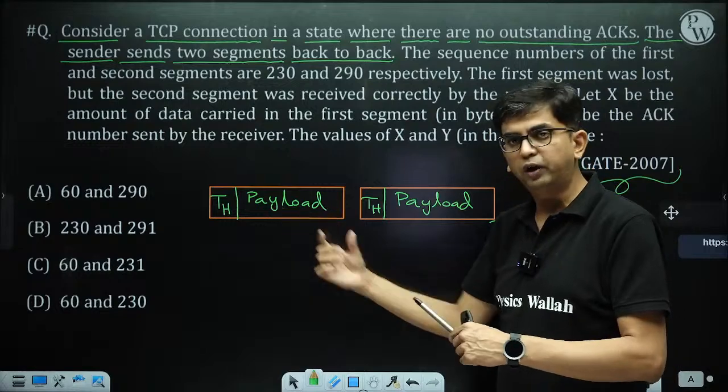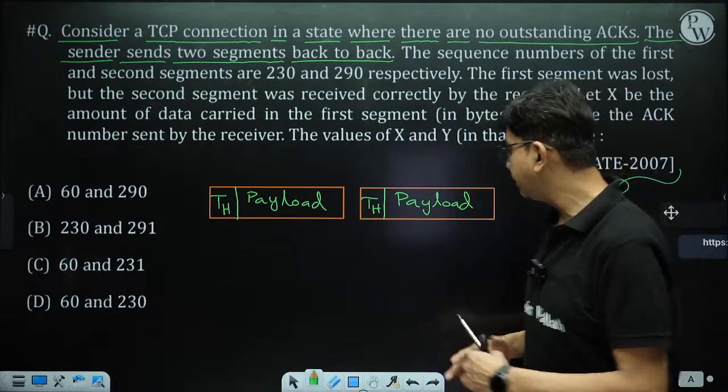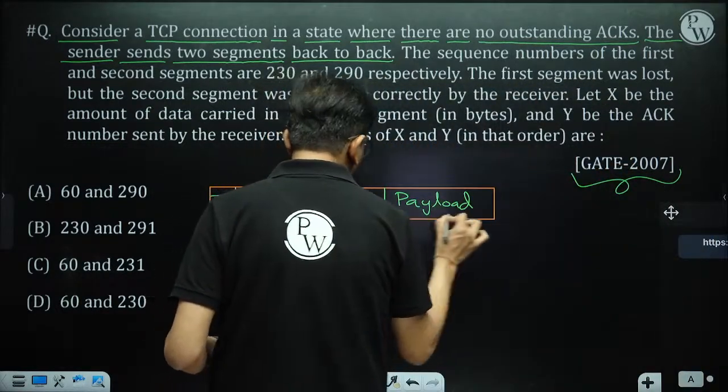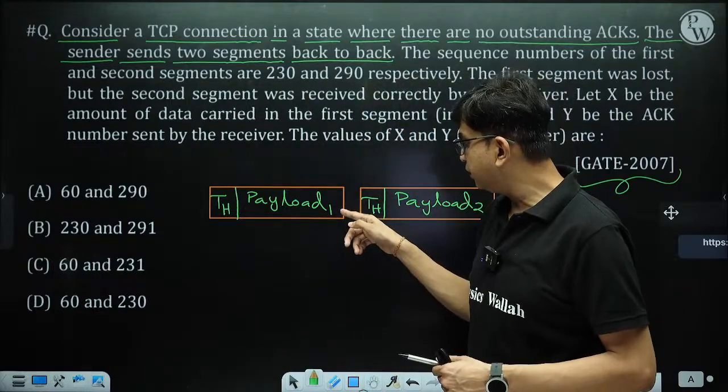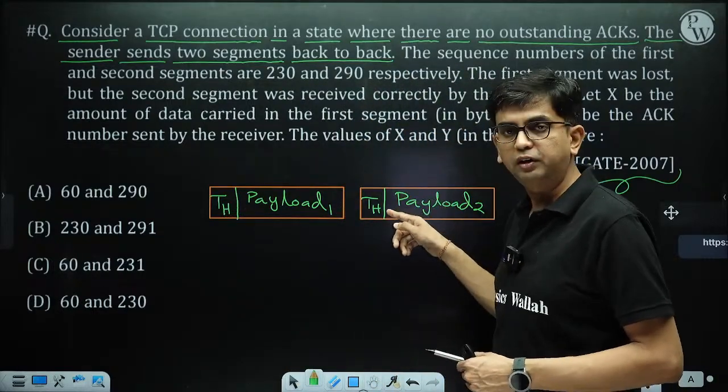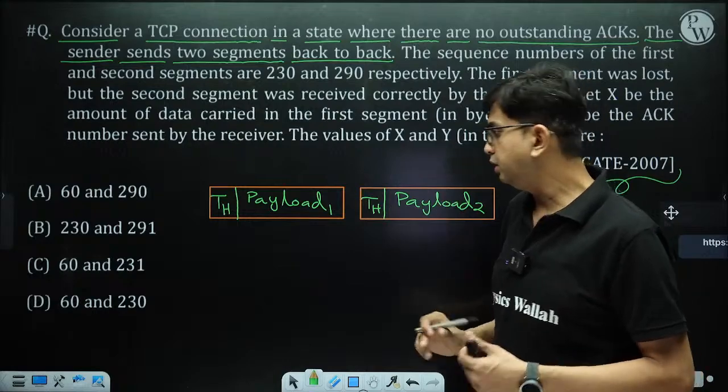So this is payload 1 and this is payload 2. Here I am writing for your understanding: payload 1 and payload 2 are continuous, meaning just after this byte, the next byte from the sending window is this byte.